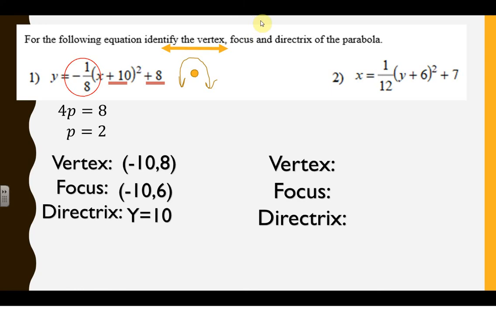Here we go. We got an x equals and a y squared. So this is going to be left and right. It's positive, so it opens up to the right. If it were negative, it would open up to the left.